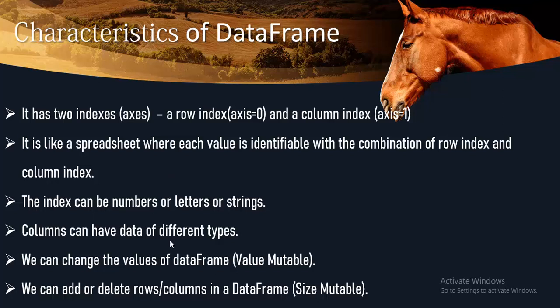Columns can have data of different types, no problem. Different types means a column can store data of different data types like integer, float, etc. Then we can change the value of DataFrame. Here we have already discussed mutable, means you can change the data of DataFrame.